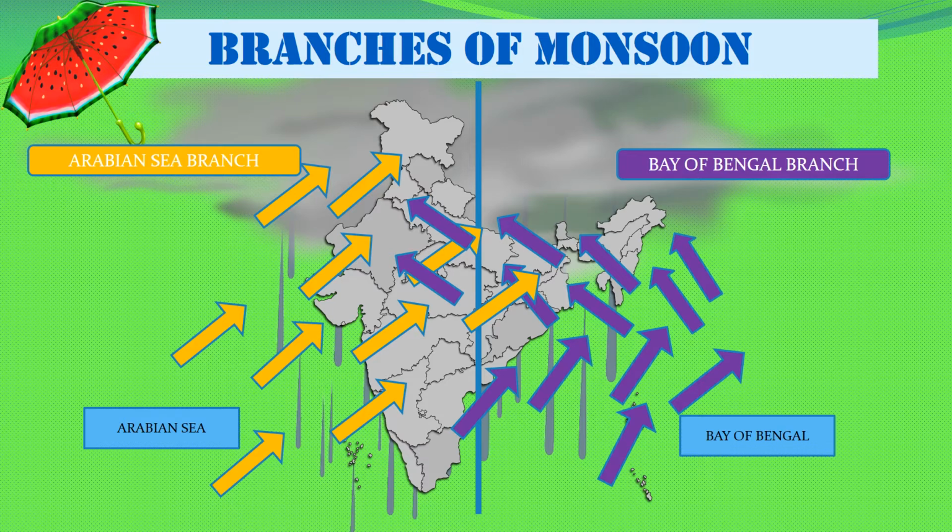The Arabian Sea branch enters through the western part of India and reaches the Himalayas and then covers the entire northern plain. That's how these two branches cover the whole country.